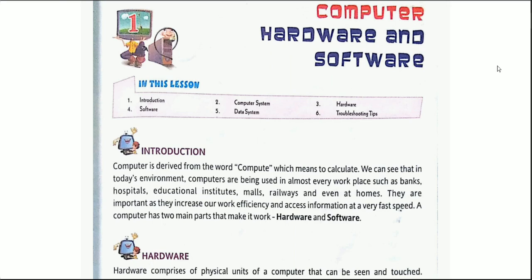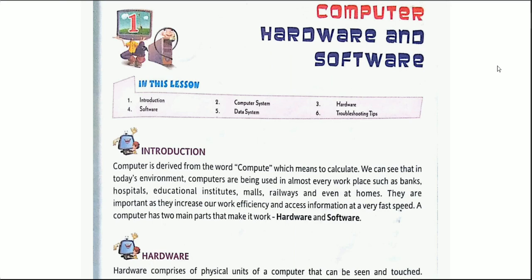That is why we can say that computers increase our work efficiency and access information at a very fast speed. You can see in malls and in banks, they can access our information at a very fast speed, taking the help of some kind of database system and coding. That is none of your concern basically.